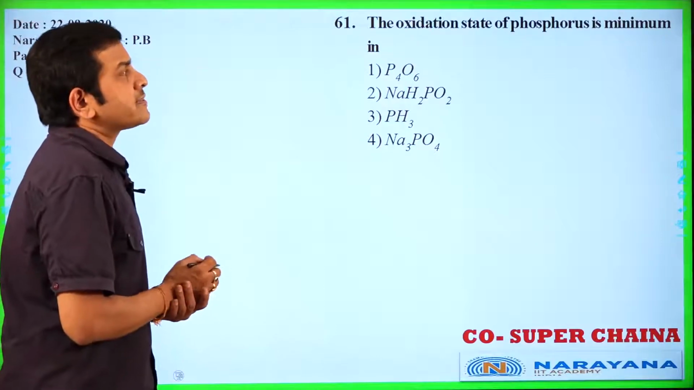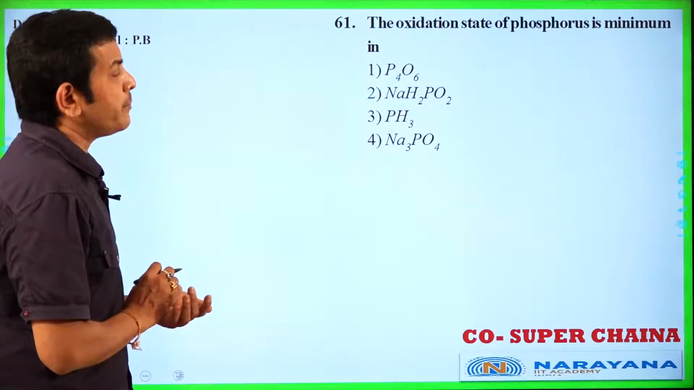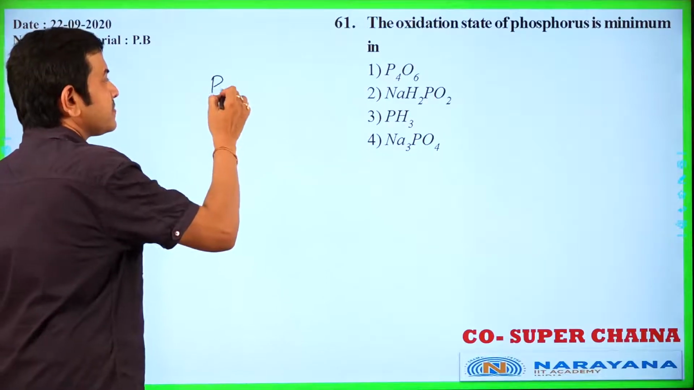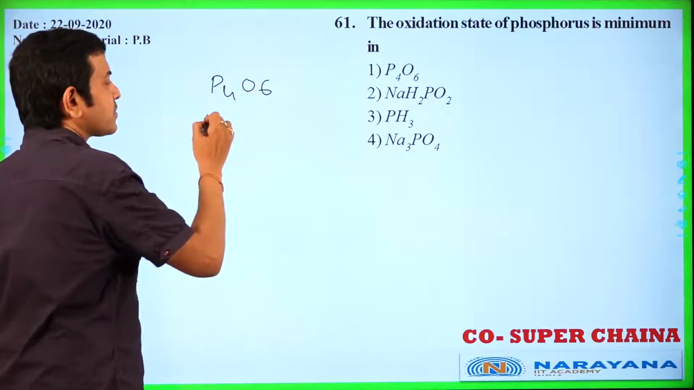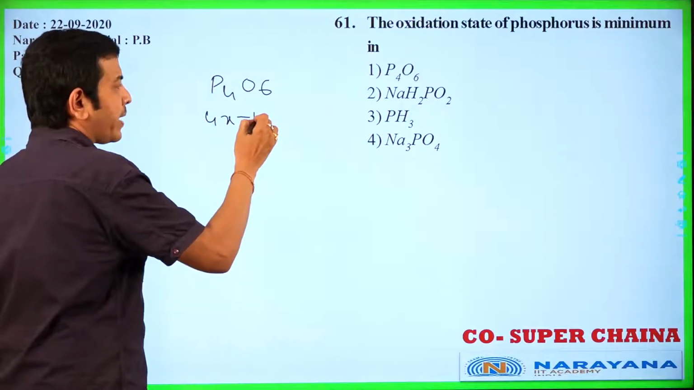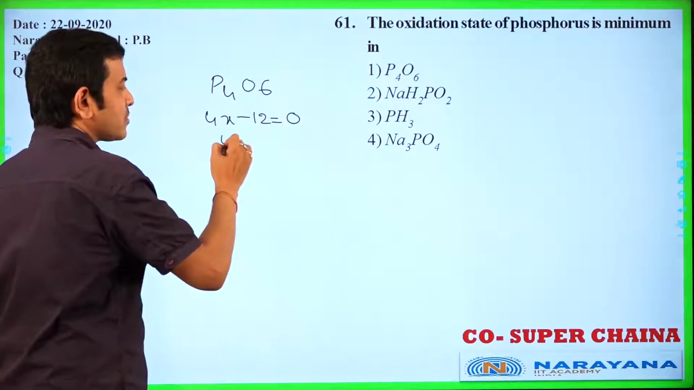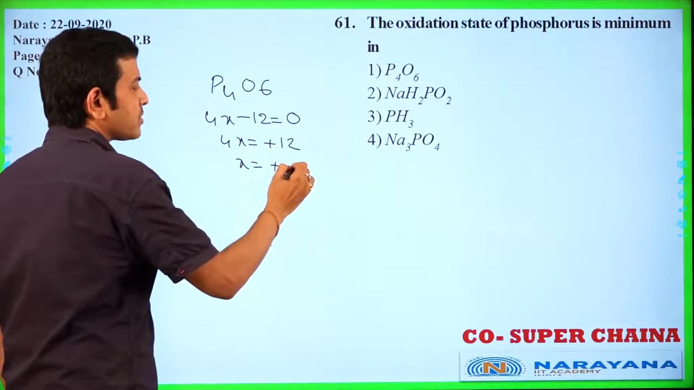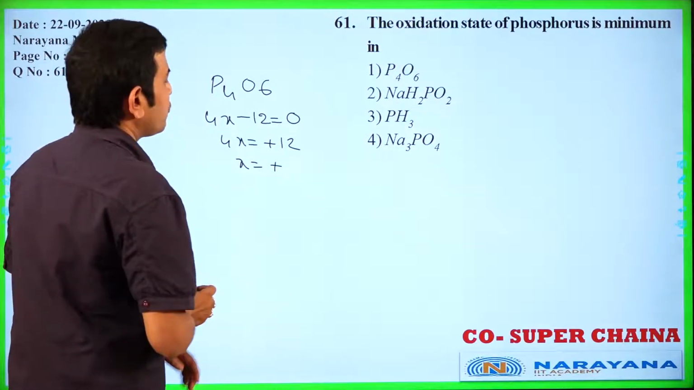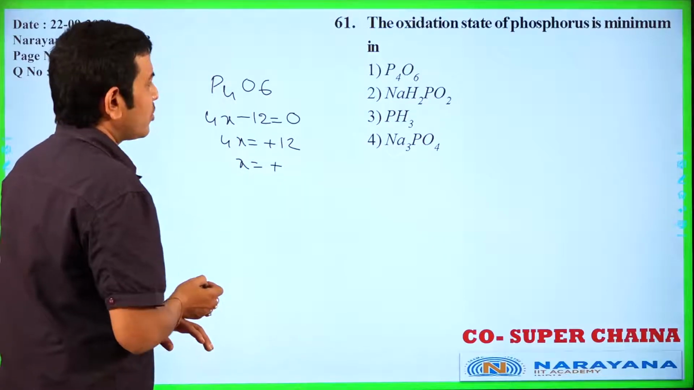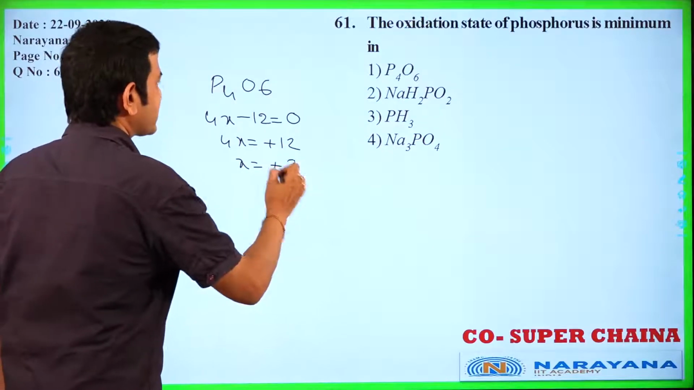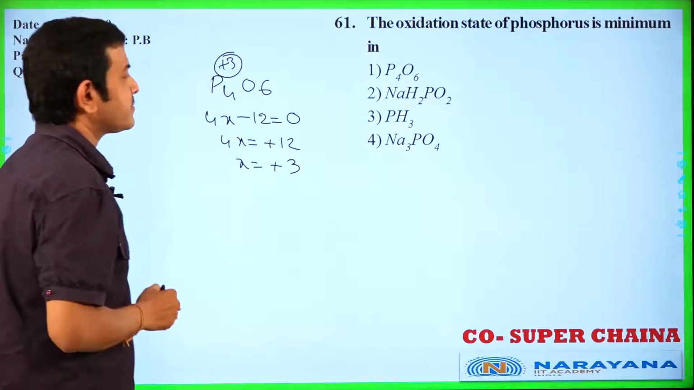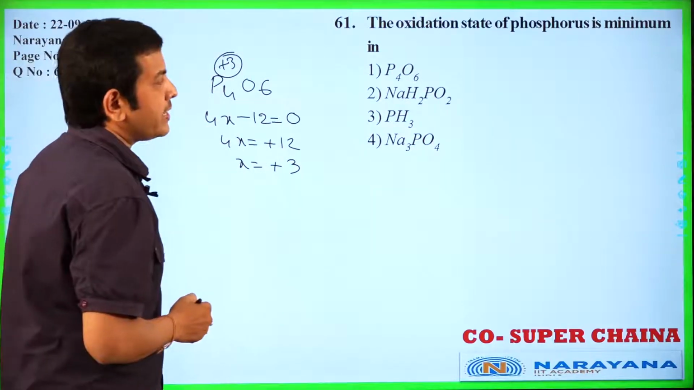The oxidation state of phosphorus is minimum in P4O6. For P4O6: 4x minus 12 is equal to 0, 4x is equal to plus 12, x is equal to plus 3 is the oxidation number of phosphorus. Okay. Next, NaH2PO2,